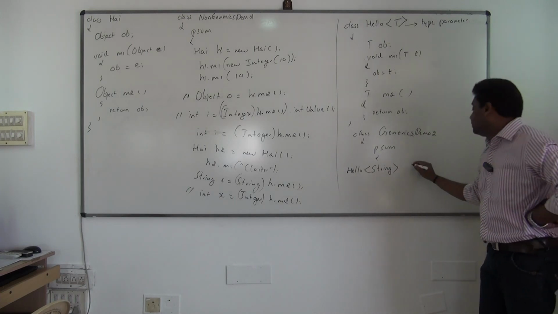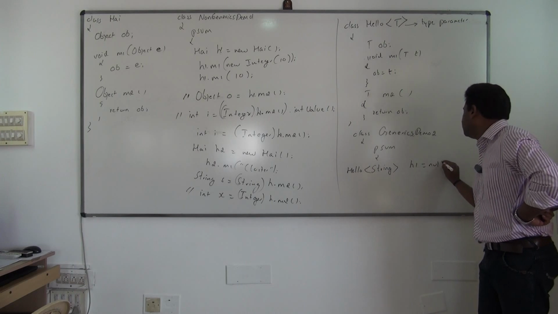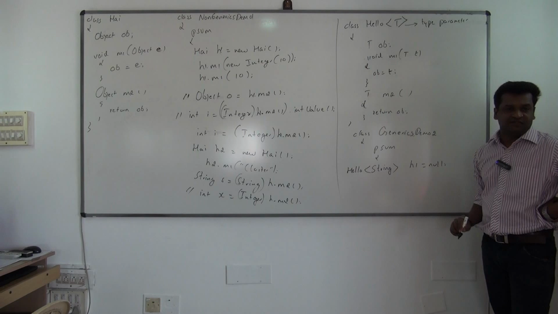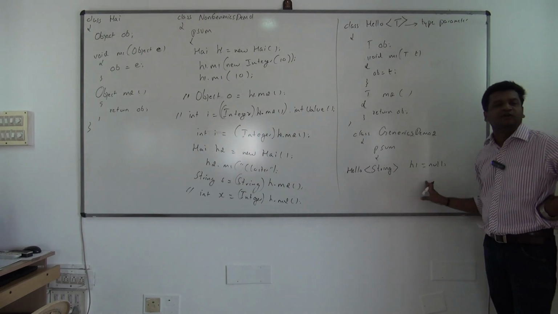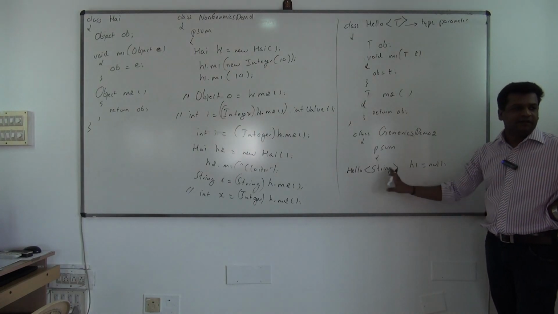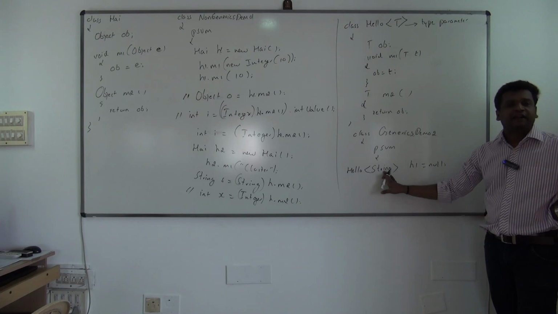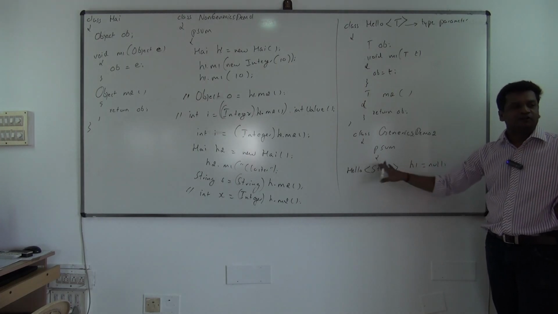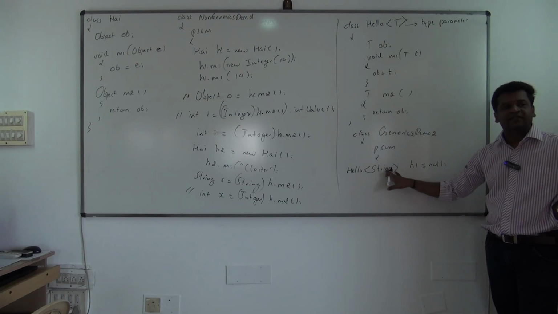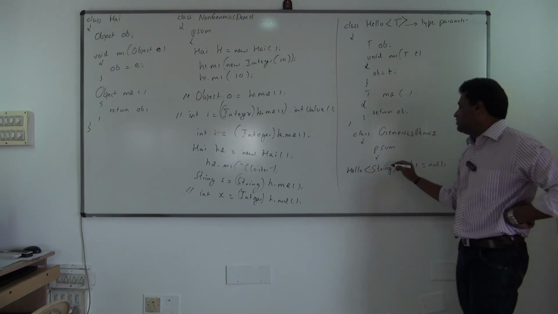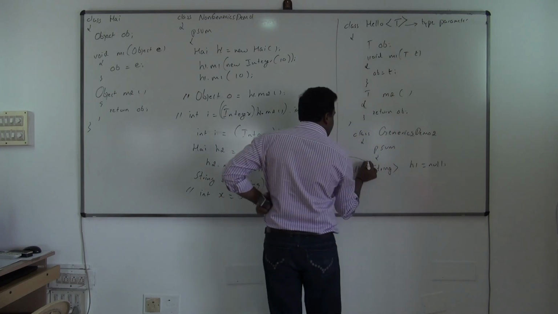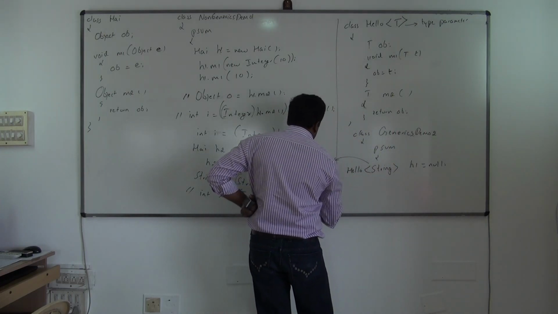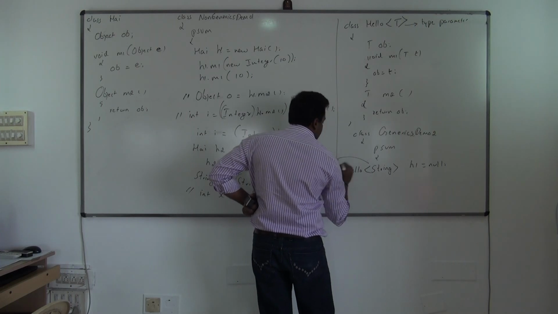Understood? Hello H1. See, everything is the same. You know all this. There is no difference. The only extra thing coming is this syntax. Till now you are saying Hello H1 is equal to null. But now what is coming? The data type that Hello should use, you are specifying it here. That is called a type argument. Are you clear on this terminology now? Very important terminology. This is called a type argument.